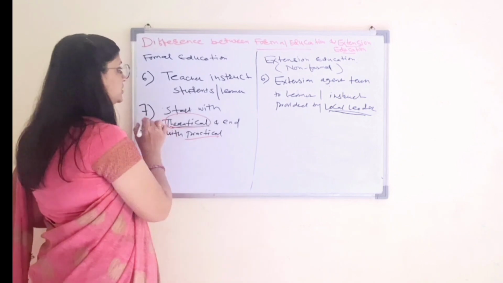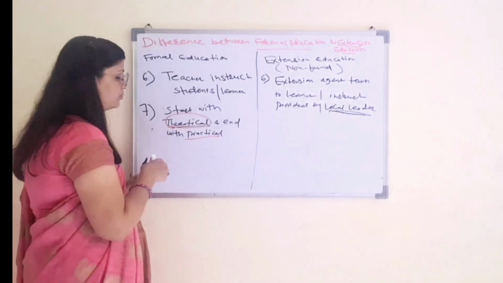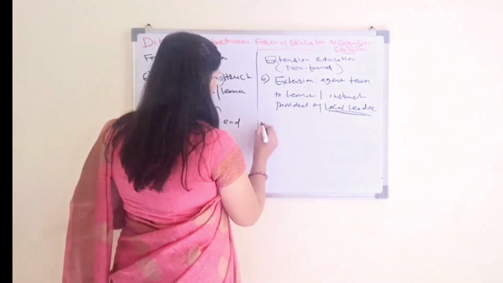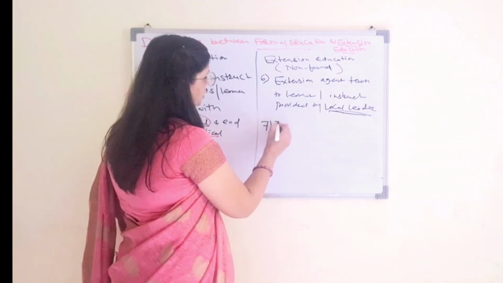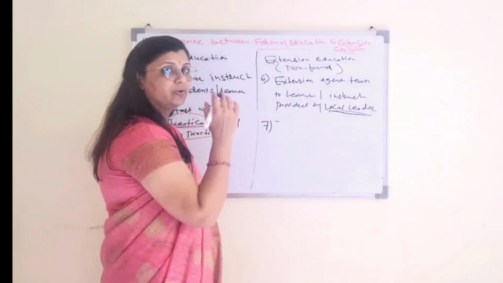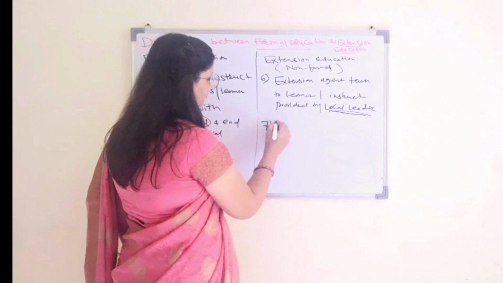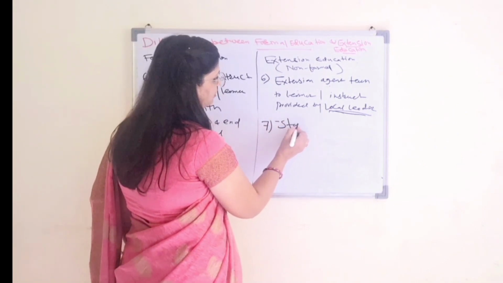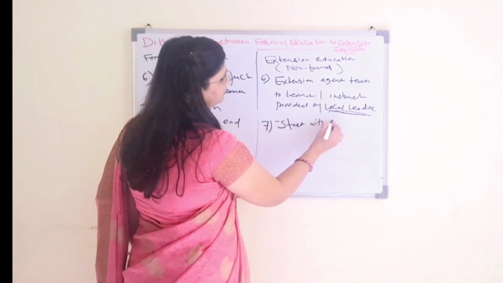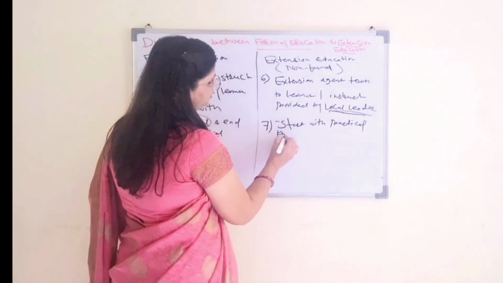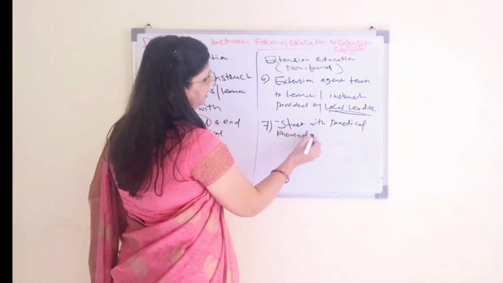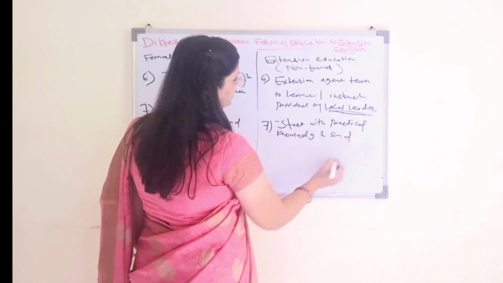But in extension education, the extension worker provides practical knowledge first. So it starts with practical knowledge and ends with theoretical.